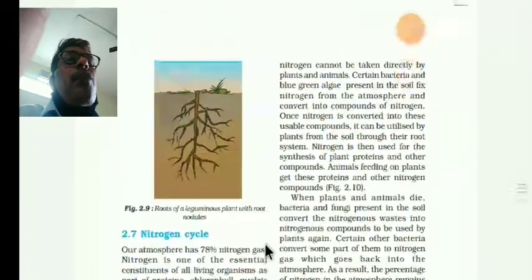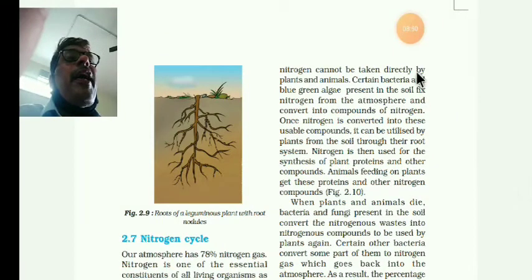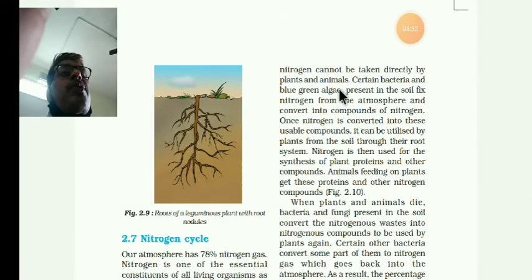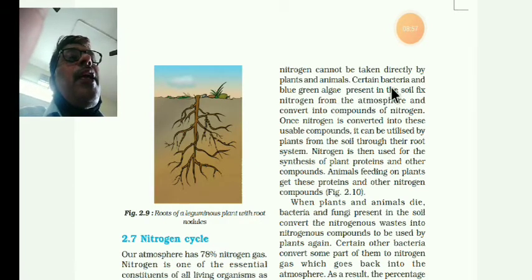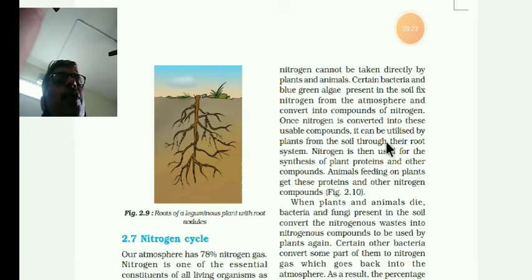The atmospheric nitrogen cannot be taken directly by plants and animals. Certain bacteria or blue-green algae present in the soil fix the nitrogen from the atmosphere and convert it into compounds of nitrogen, that means nitrates and nitrites. That is a biological process going on. Once nitrogen is converted into these usable compounds, it can be absorbed by the plants from the soil through their roots.